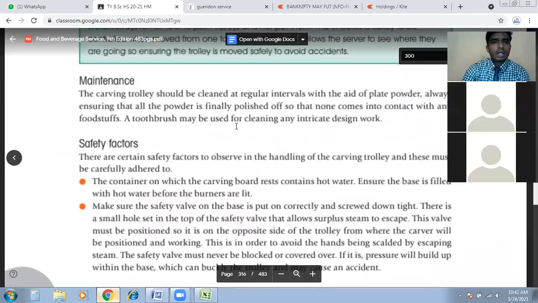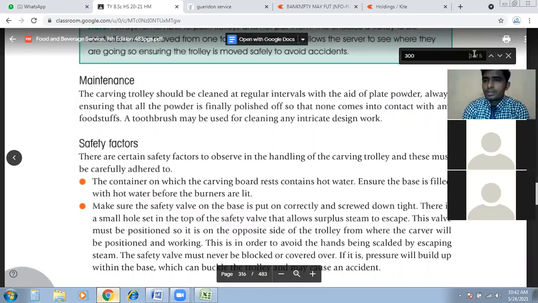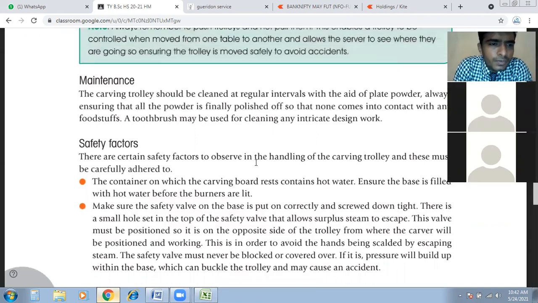Maintenance: the carving trolley should be cleaned at regular intervals with the aid of plate powder. Always ensure that all the powder is finally polished off so that none comes into contact with any foodstuff.